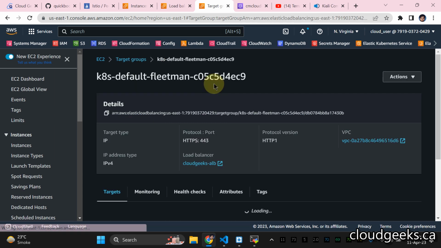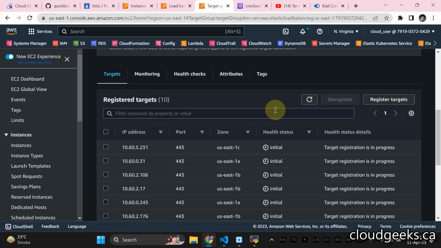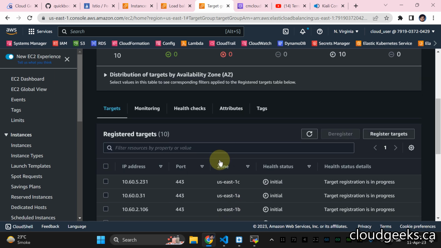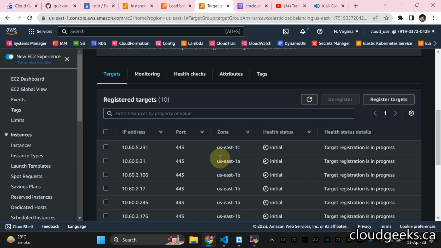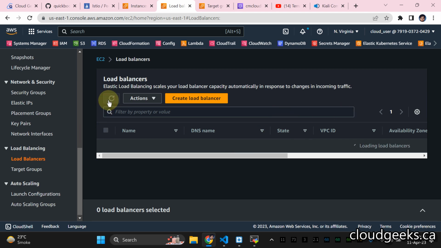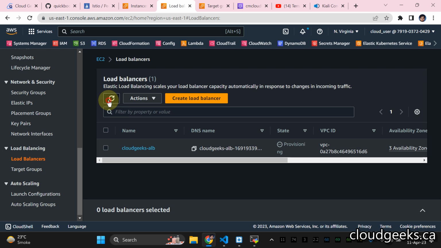But the initialization process of these 10 containers, I should say the pods, is going to be done in different availability zones, us-east-1a, 1b, 1c, with a highly available architecture. But the point I want to make here is that those are going to be unhealthy, right? And let me show you. We need to wait for a while for the application load balancer to spin up. So let me refresh this part and wait for a while.